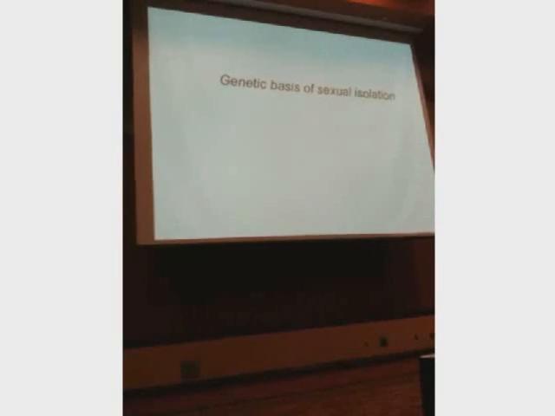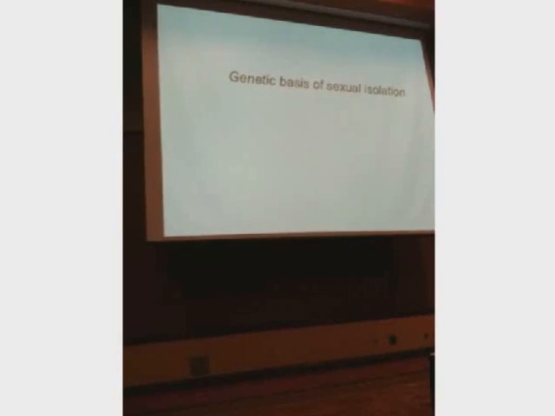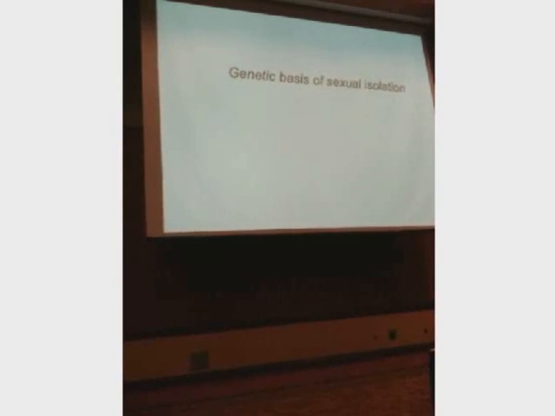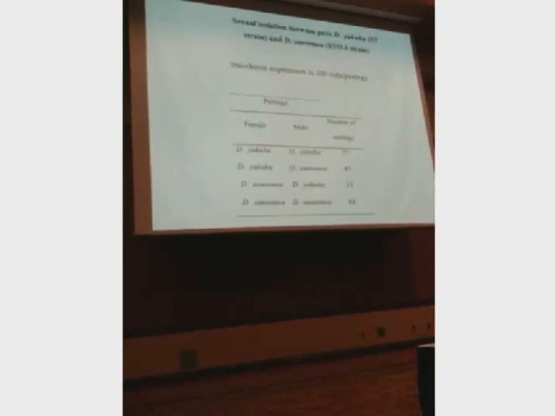Are they the same genes in males and females? Where are they? How many are they? And what is their normal function? We don't really know any of the answers to those questions except where they are in this case, but we're working on it right now. In fact, there's not a single gene in animals that's been identified and published as such that is known to cause sexual isolation. So this is like a wide open field for people doing genetic analysis, especially of behavior.